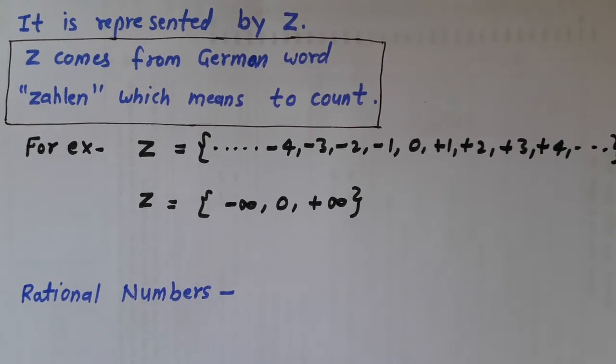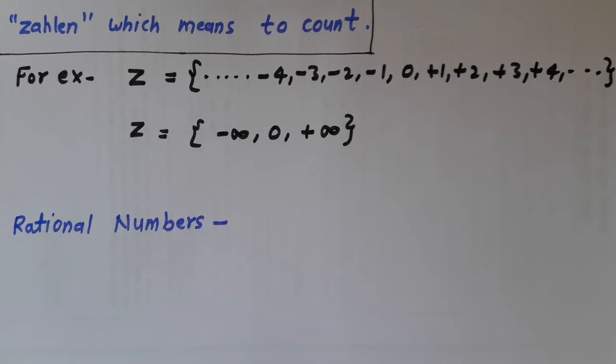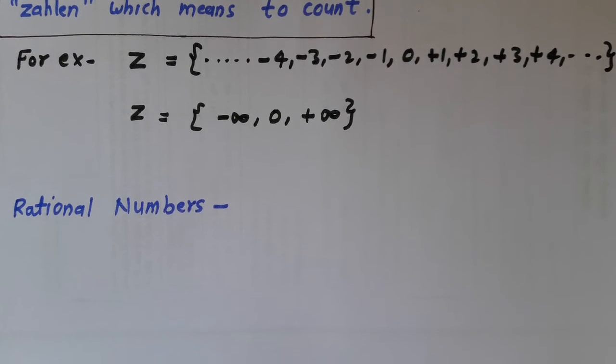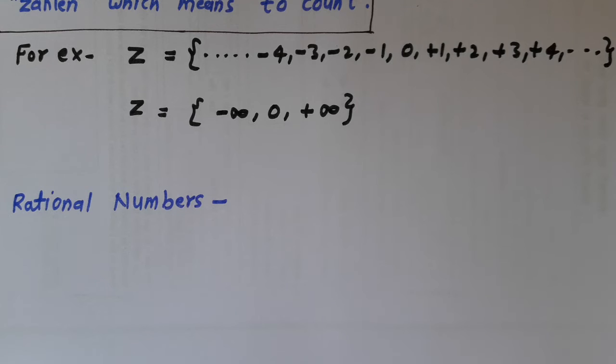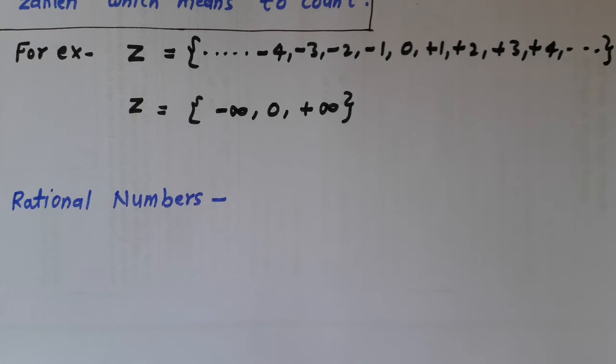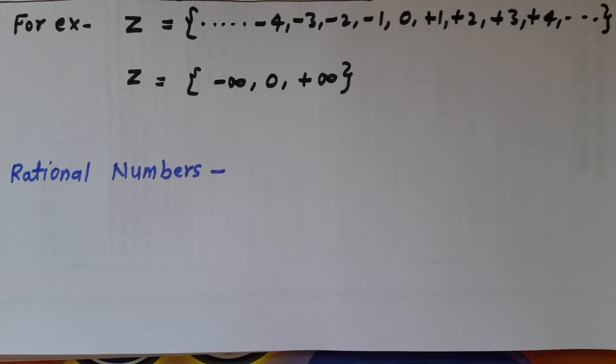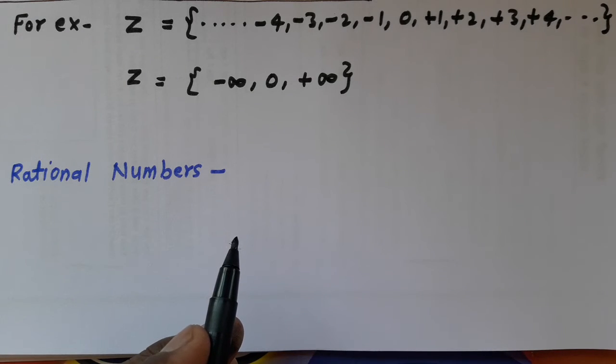Now the next number is a very interesting and very important number. That number is rational numbers. It is very useful for class 9th. Rational numbers, as you already studied in earlier classes, but I repeat once again. So what are rational numbers?